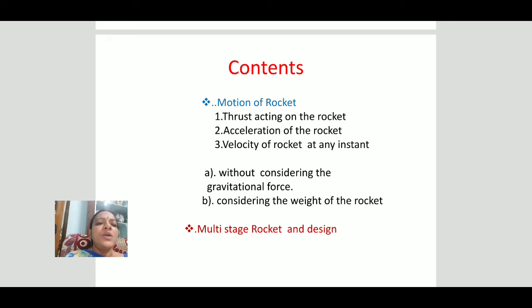Third, velocity of rocket at any instant in two cases, that is without considering the gravitational force, and in the case of external gravitational force, that is weight of the rocket. Next, multi-stage rocket and design. These contents we are going to discuss.